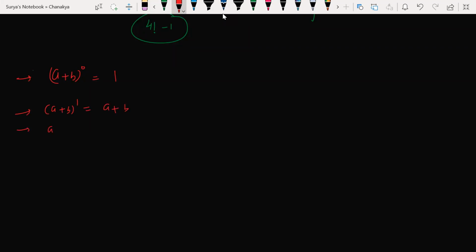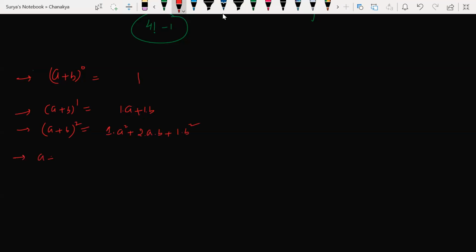Very simple. Now if I ask you to say a plus b whole to the power of 2, what do you say? a square plus b square plus 2ab. Just let me write some more here. So 1 into a, 1 into b, correct? So a plus b whole square can be written as what? 1 into a square plus 2 into ab plus 1 into b square.